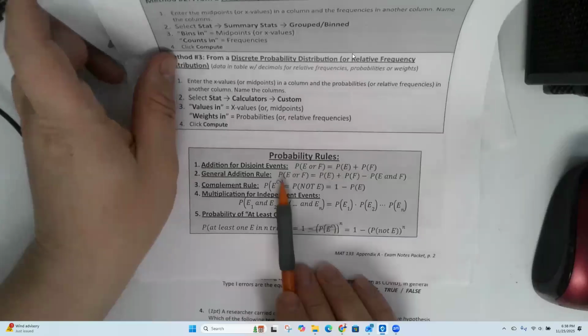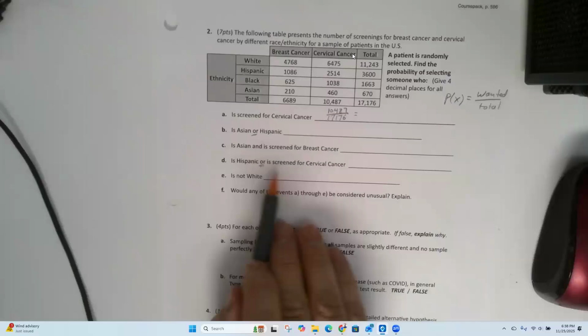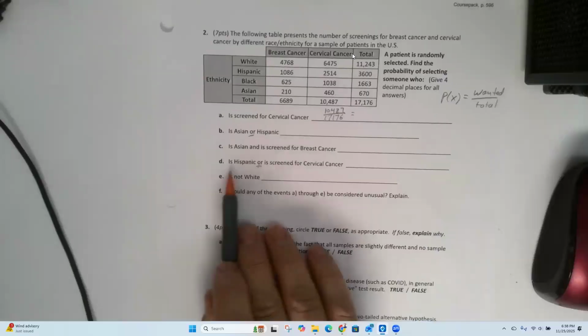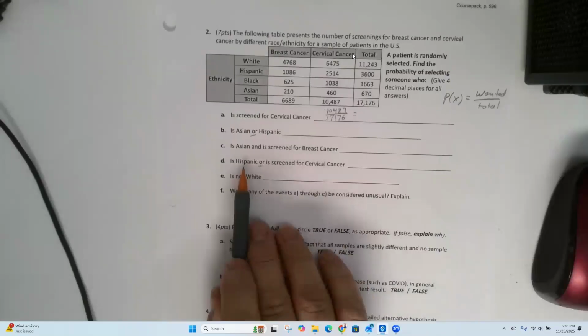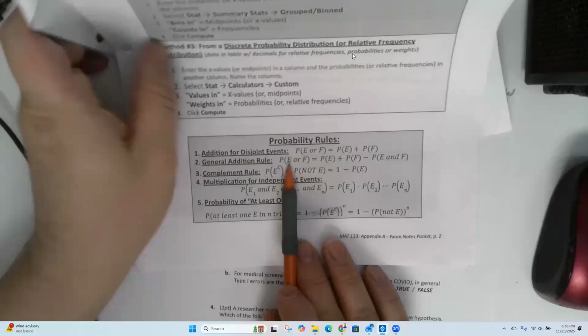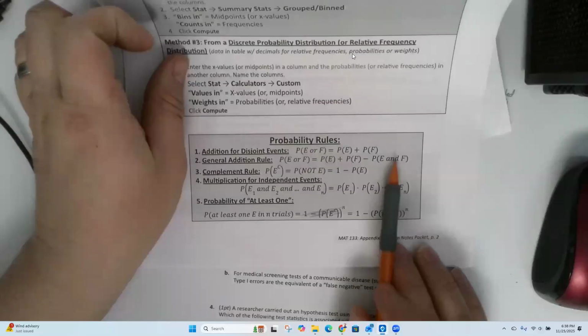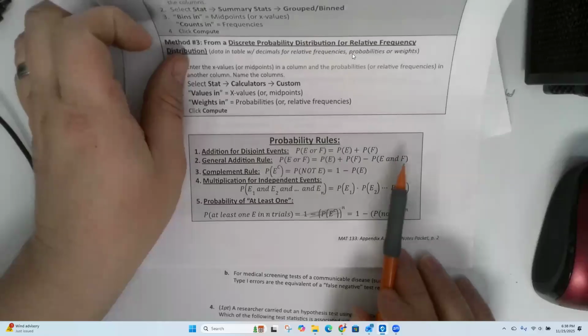But if there is an overlap, like this one, is Hispanic or is screened for cervical cancer, both of those can be true. You can be Hispanic and also get screened for cervical cancer. You have to use the general formula, which for "or," you add the two probabilities together and then you subtract the "and" part. You subtract where both are true, the overlap. Okay.